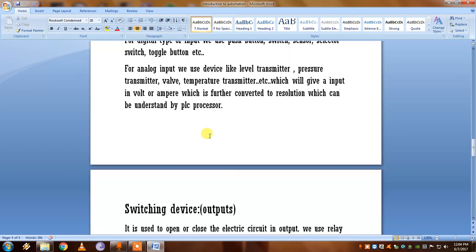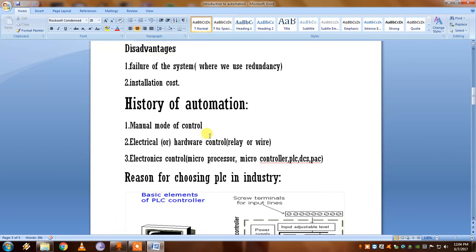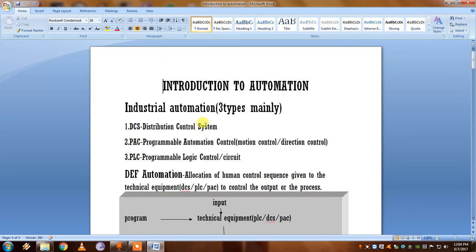That's all, guys. This is about the automation. It's the introduction about automation. In the next video I will show the introduction about the PLC, programmable logic control.